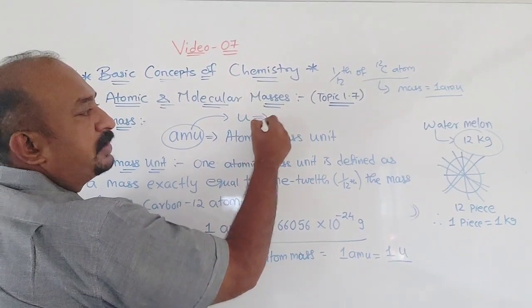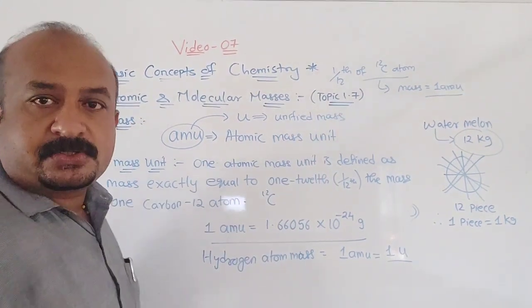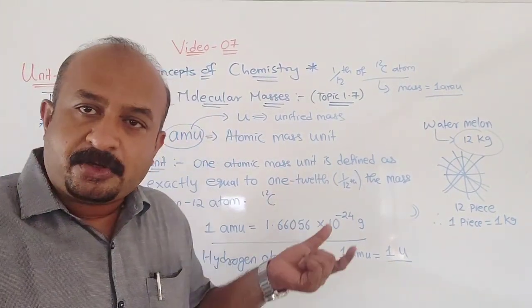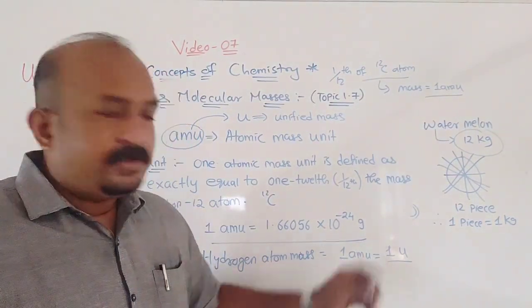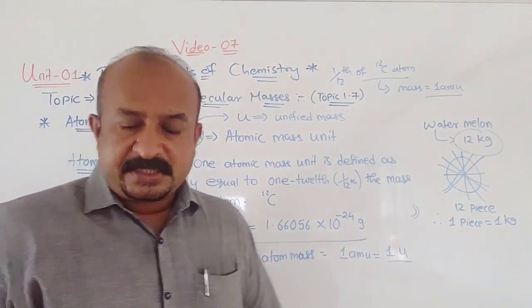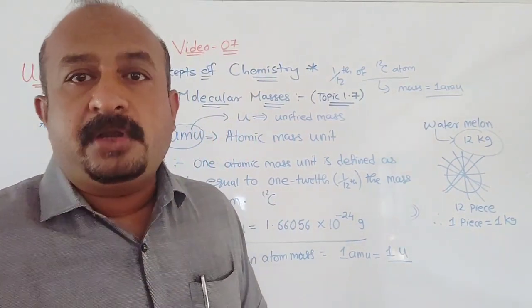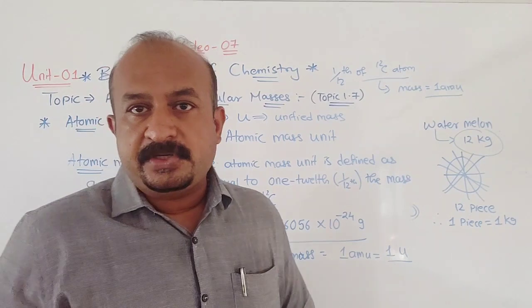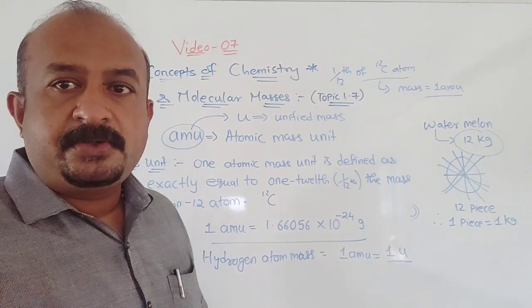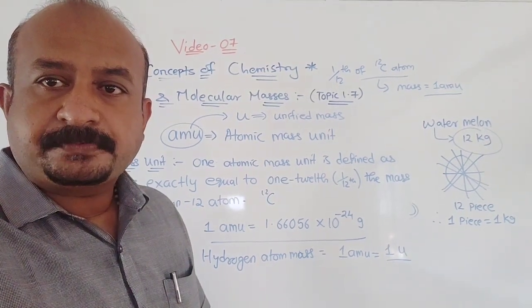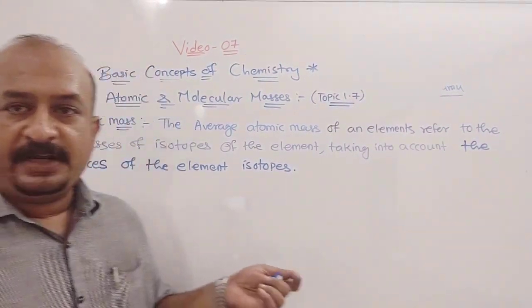What is the meaning of the word U? U means unified mass. Understood? So now we don't write AMU next to the atomic mass, but we write only one letter, lowercase u, instead of AMU. Understood? So these are the things given in your textbook about atomic mass. You can use atomic mass to find molecular mass. That is the next topic we are going to discuss. Okay, I will be stopping this video just for a while, and then we will continue with molecular mass. Okay, just a minute. Now one topic was left out before going to molecular mass, that is average atomic mass.